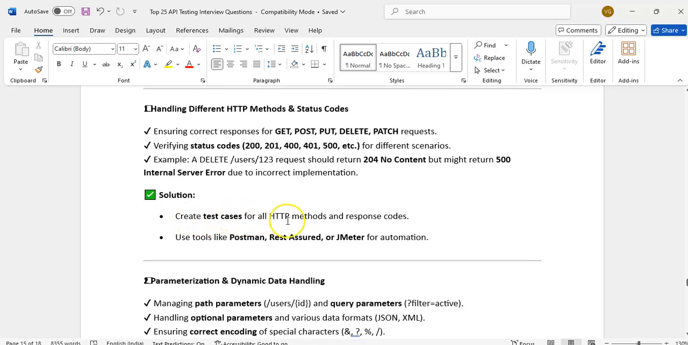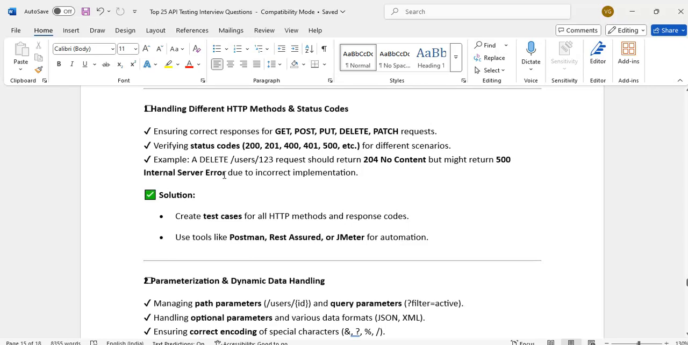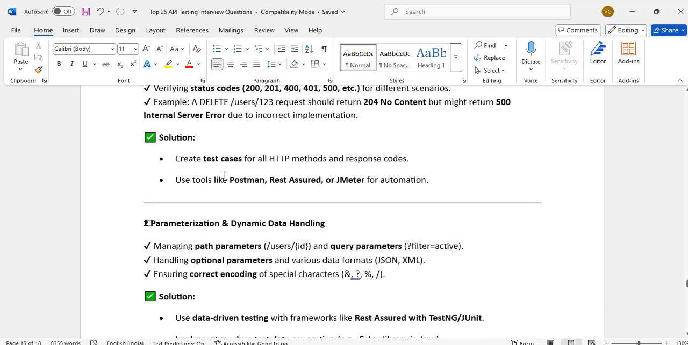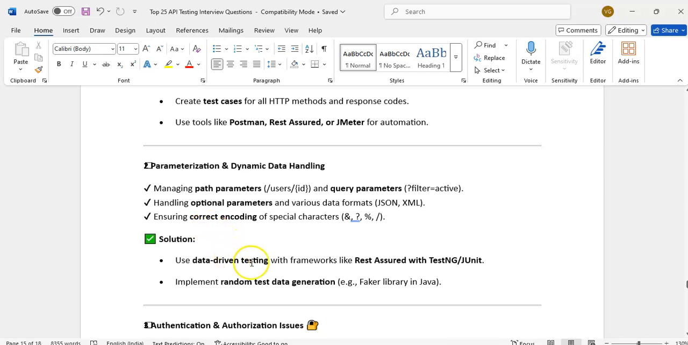Create the test case for all HTTP methods' response codes. We can use tools like Postman, REST Assured, JMeter for automation. We have to make sure all, because if we miss anything, we will get issues. Then parameterization and dynamic data handling: managing path parameters, query parameters, optional parameters, and encoding. Whenever special characters are there, we have to make sure to encode the URL, otherwise it will not work. We have to use data driven frameworks like REST Assured or TestNG, JUnit.